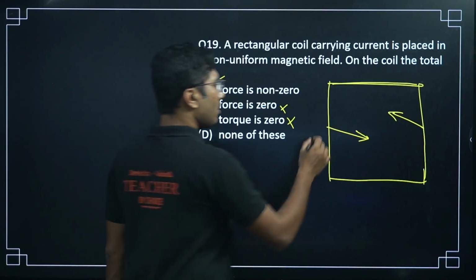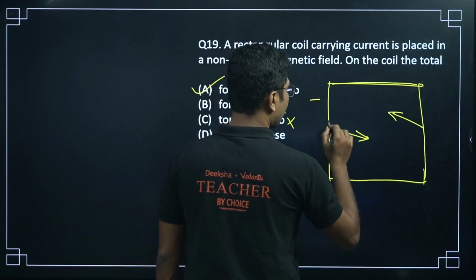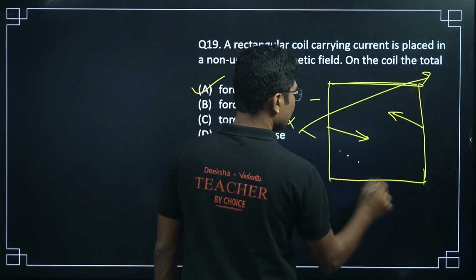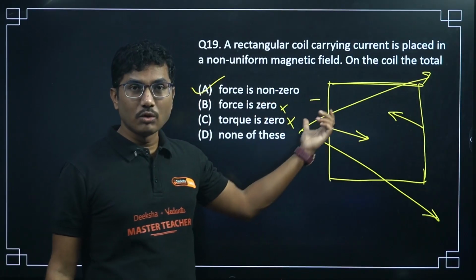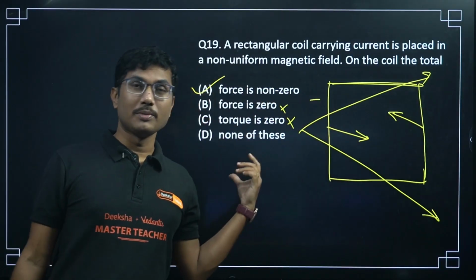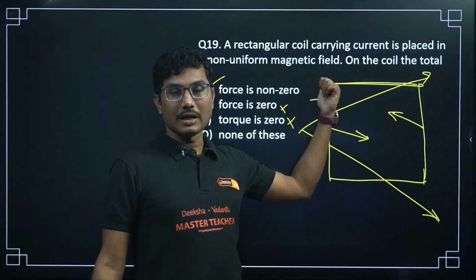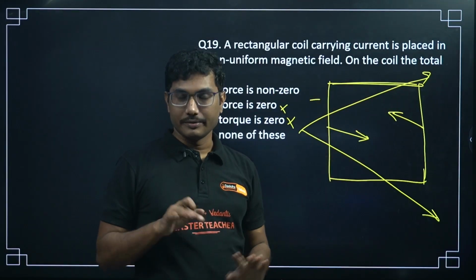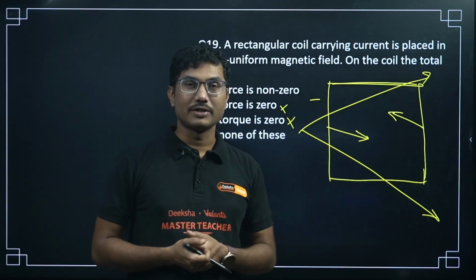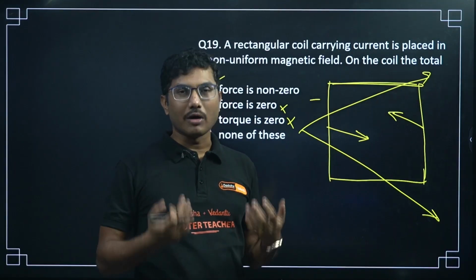Okay, so suppose this is the magnetic field. Magnetic field is not constant. So magnetic field not constant means wherever magnetic field is more, at that point the force will be more. Wherever the magnetic field is less, the force will be less. That means there will be a non-zero force acting on this coil. Not only that, there will be a torque as well.